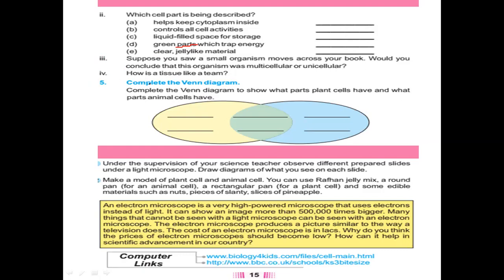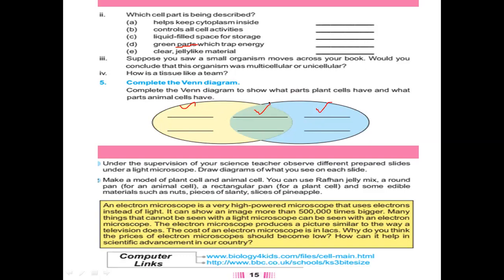Okay, so let's complete the Venn diagram. Here you will write animal cell. Here you will write plant cell. Here you will write both. So you will tell me which parts are present in only animal cells, which parts are present in only plant cells, and which organelles are present in both cells.